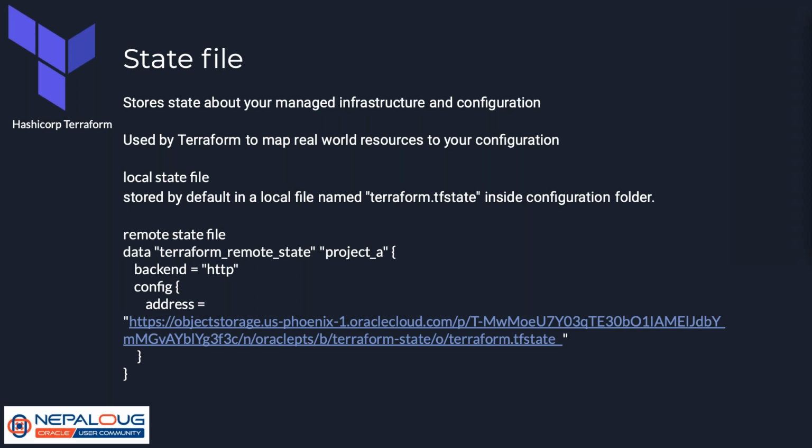The state file stores state about your managed infrastructure and configuration. It is used by Terraform to map real-world resources to your configuration. So whenever you change anything in a configuration, it will compare with the state file, and it will list out whatever changes are reflected by your new configuration.